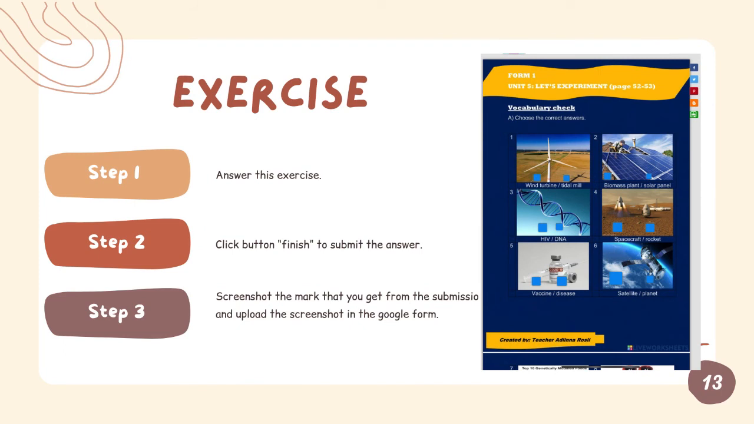Okay, for the exercise, I will give you the link of a worksheet. You need to answer this exercise. Vocabulary check and the exercise number 3. After you finish answer, you click button finish to submit the answer, and the mark will appear on the left top. Okay, and then you screenshot the mark that you get from the submission and upload the screenshot in the Google form that I will give you later.